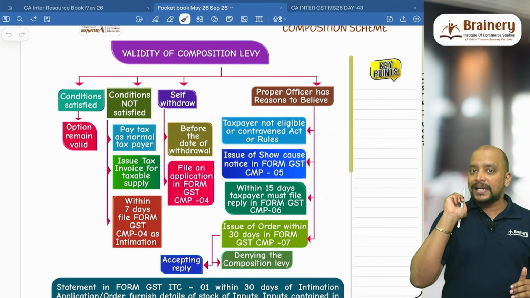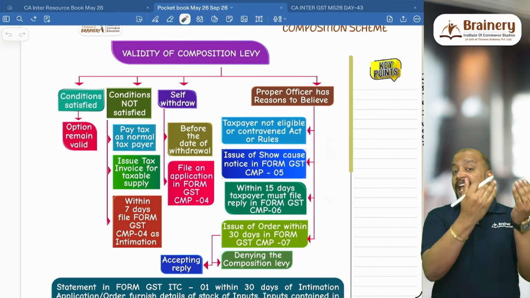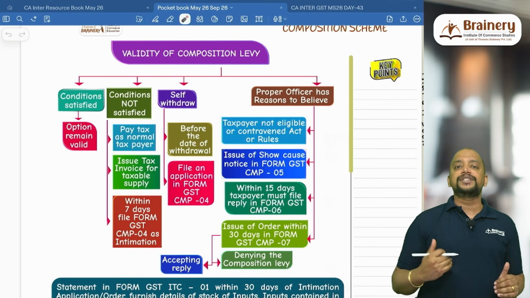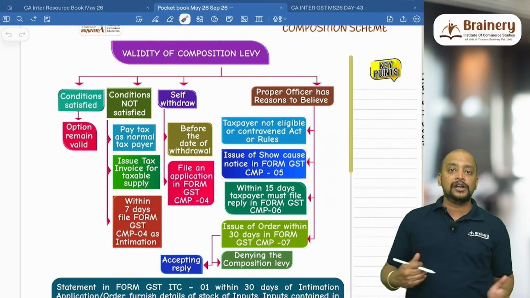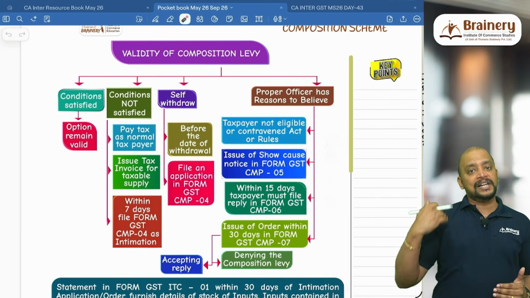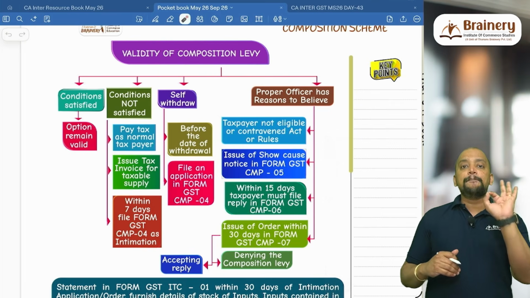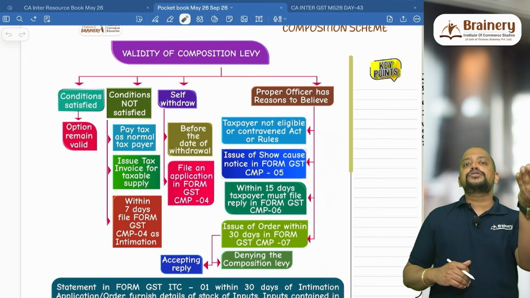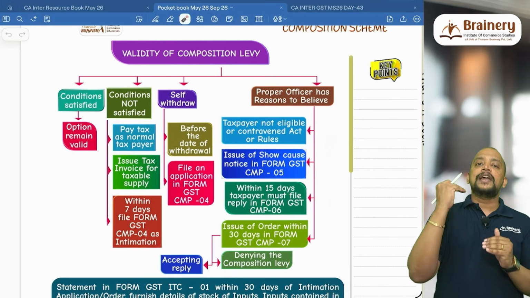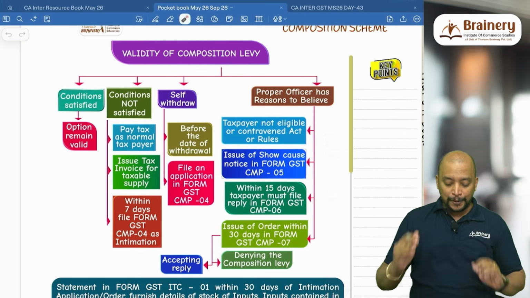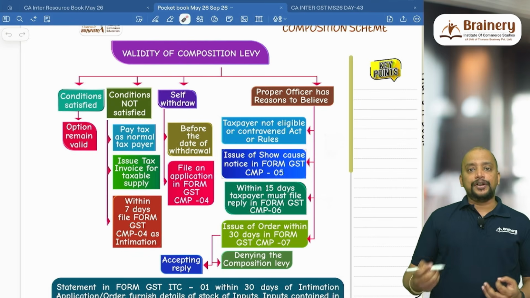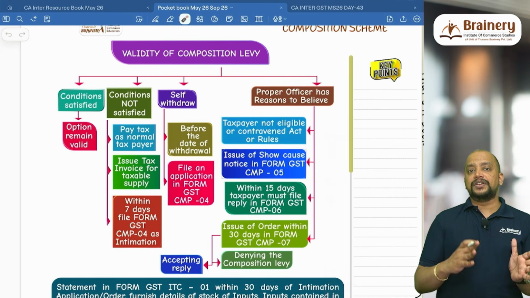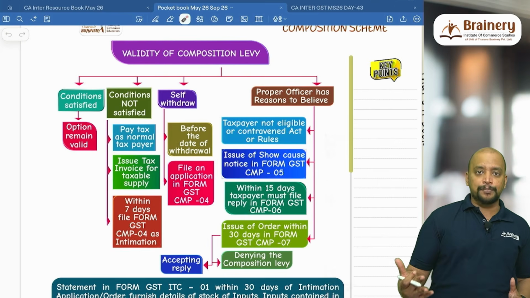As per 18.1c, even capital goods can be taken after reducing 5% for every quarter or part thereof. We can file ITC1, we can avail the ITC. So remember, CMP4 is to exit from the composition scheme and ITC1 is to avail the ITC in that case. So CMP4 and ITC1 will be a combo. And next, self-withdrawal. So voluntarily also, anytime they can withdraw from the composition scheme by filing CMP4.